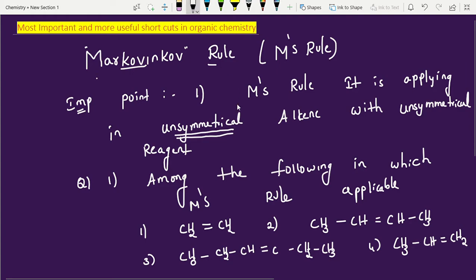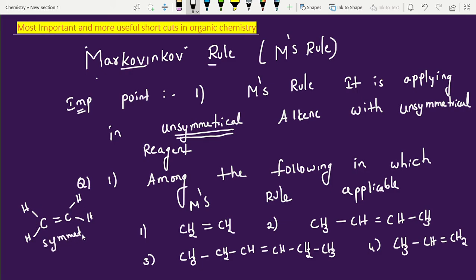So how to find out? See, first look into the first example. Is it a symmetrical alkene or unsymmetrical alkene? Look into this carbon, C=C. Around this carbon we have 2 hydrogens and here also 2 hydrogens. Same, no? Then we call it symmetrical alkenes.